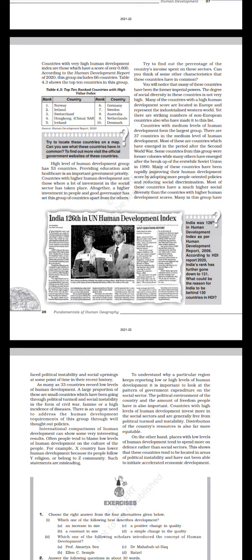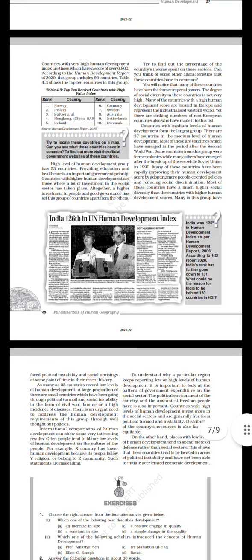High level of human development group has 53 countries. Providing education and healthcare is an important government priority. Countries with higher human development are those where a lot of investment in the social sector has taken place. Altogether, a higher investment in people and good governance has set this group of countries apart from the others. Try to find out the percentage of the country's income spent on these sectors. Can you think of some other characteristics that these countries have in common?